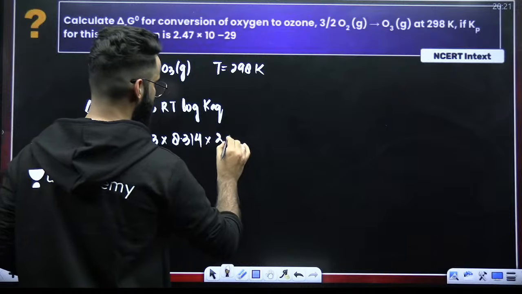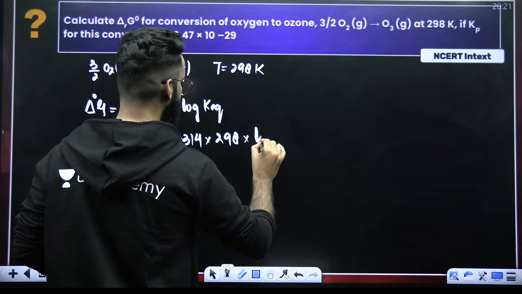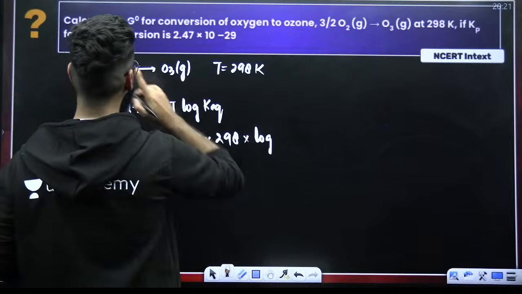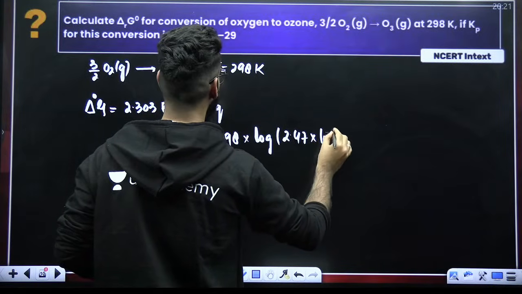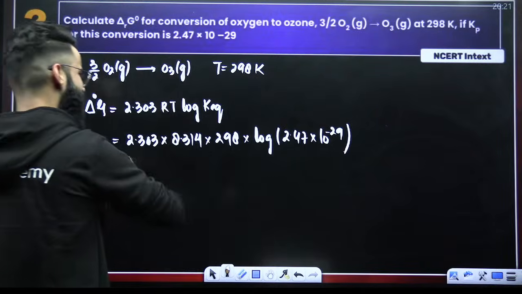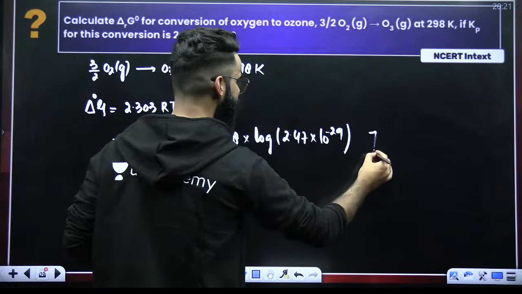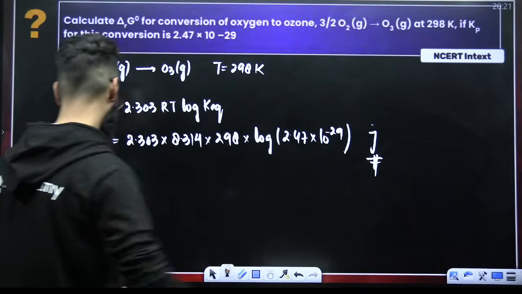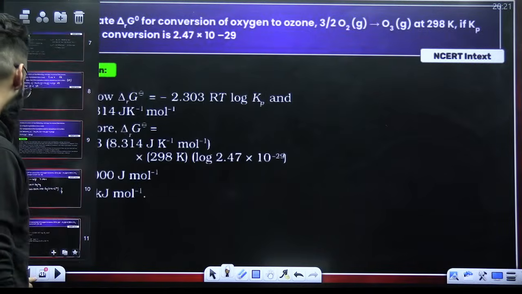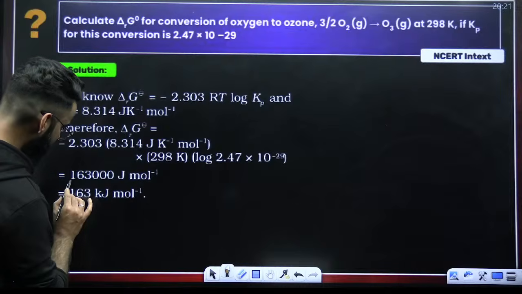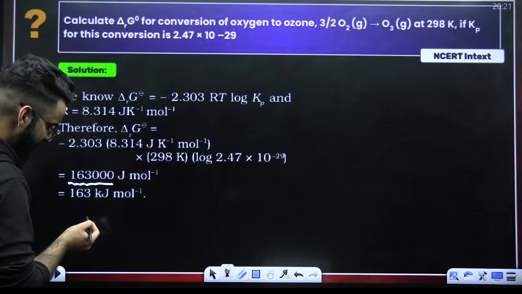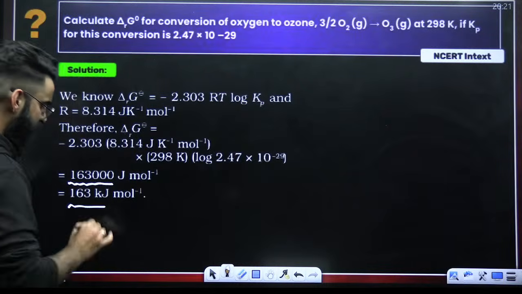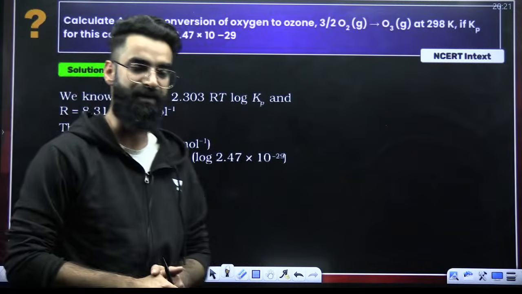Temperature is given to me as 298 Kelvin, and it's going to be log of equilibrium constant. Equilibrium constant is given to me as 2.47 into 10 raised to the power minus 29. Now it is just a matter of calculation, and after solving, you are going to get the answer in joules. So final answer in joules is going to be 163,000 joules per mole. If you want to convert it into kilojoules, divide by 1000. So it's going to be 163 kilojoules per mole.